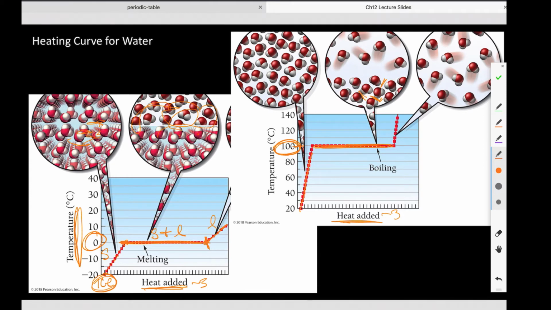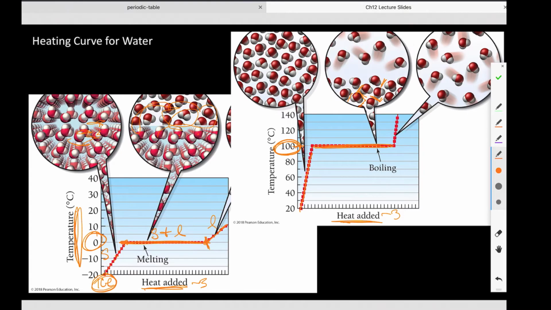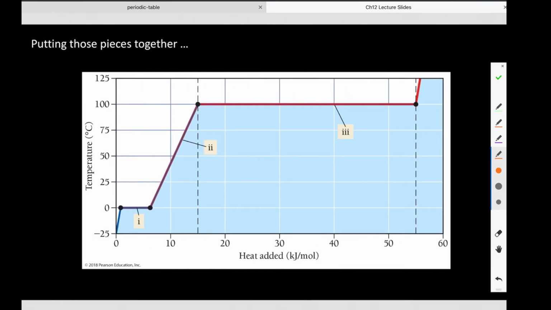liquid molecules, right? We are breaking that last bit of attraction so that they can escape into the gas phase where we assume what? Right, that there are no attractive forces present. So at this point, we are breaking all attractive forces such that they are independent molecules that no longer interact with one another. Yes? All right, so putting that all together, that gives us this figure from your book, right?